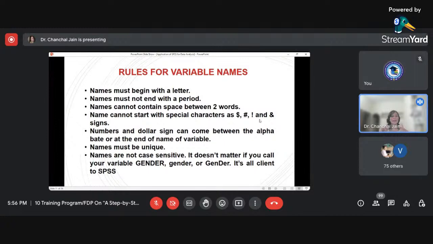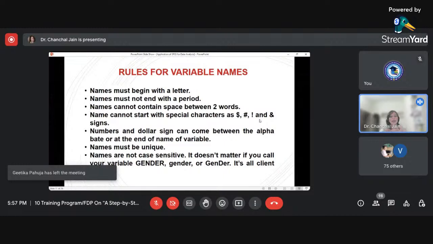Then names must be unique. For example, if I have created gender and again I want to create gender, SPSS will not allow you to do so. If I want to create the same variable, I need to use some number. For example, the first variable name is gender, the second I can write as gender1 or gender underscore participant, or something like that, to create the same variable with two different names.